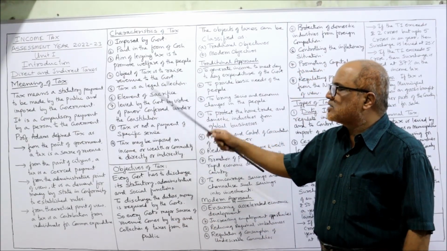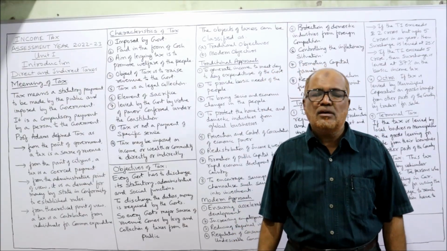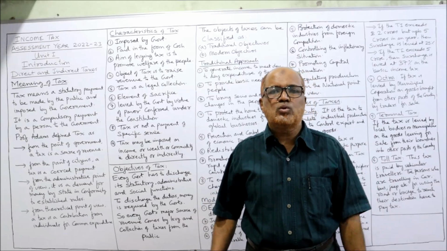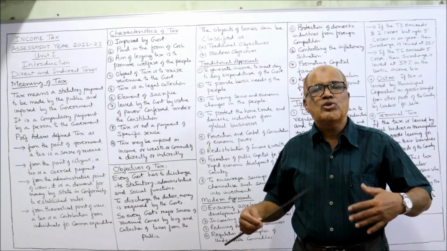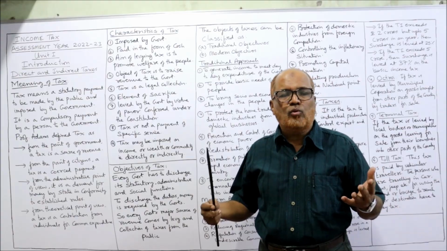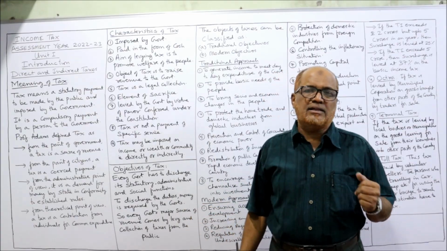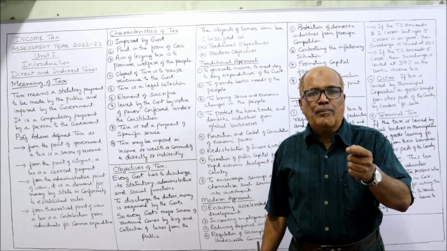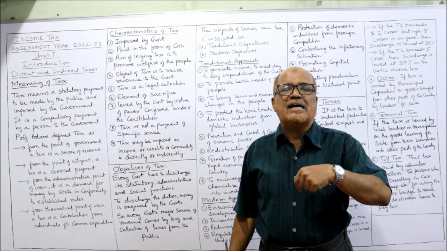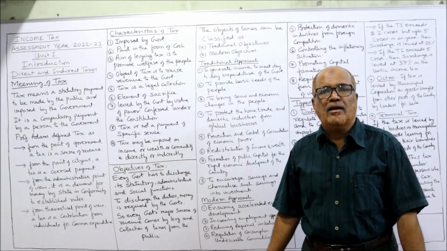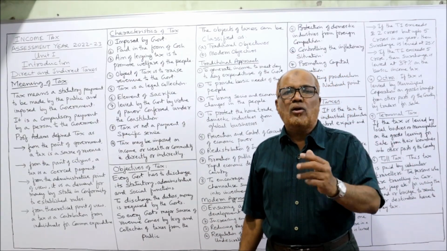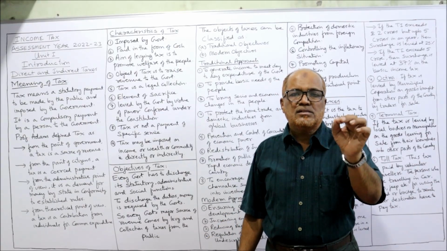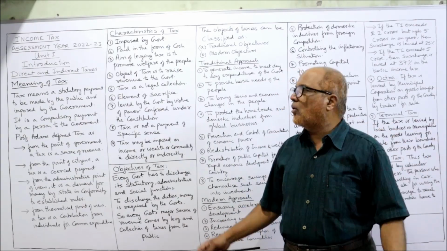Next, the object of tax is to raise revenue for the government. See here, the government will also have expenditure just like an individual. Every person will have to spend so much money on food, shelter, clothing, education. All these things, the people will need money. With the help of this money, the people will satisfy their wants. Similarly, the government has to spend a lot of money on different activities. So tax is a source of revenue to the government.